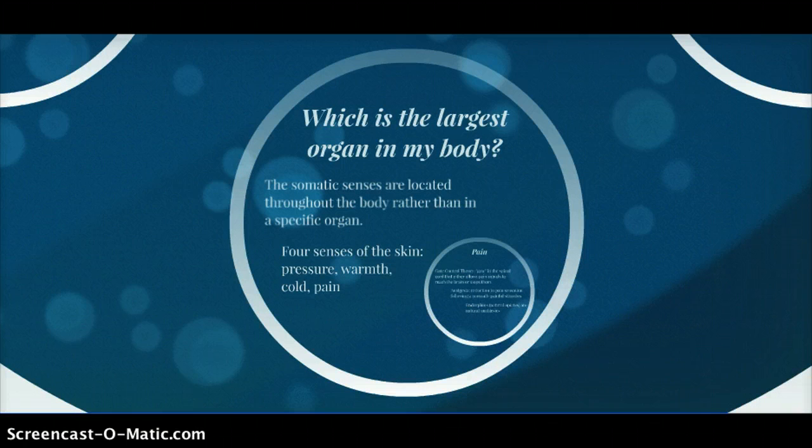Which is the largest organ in my body? The somatic senses are located throughout the body rather than in a localized specific organ. The 4 senses of the skin are pressure, warmth, cold, and pain.